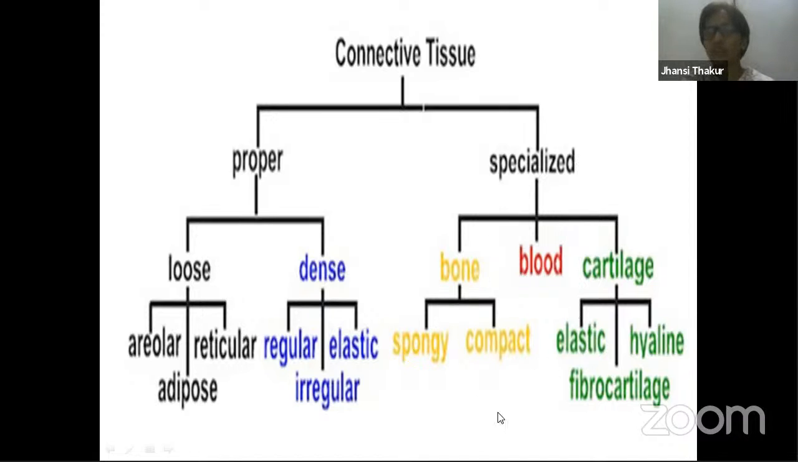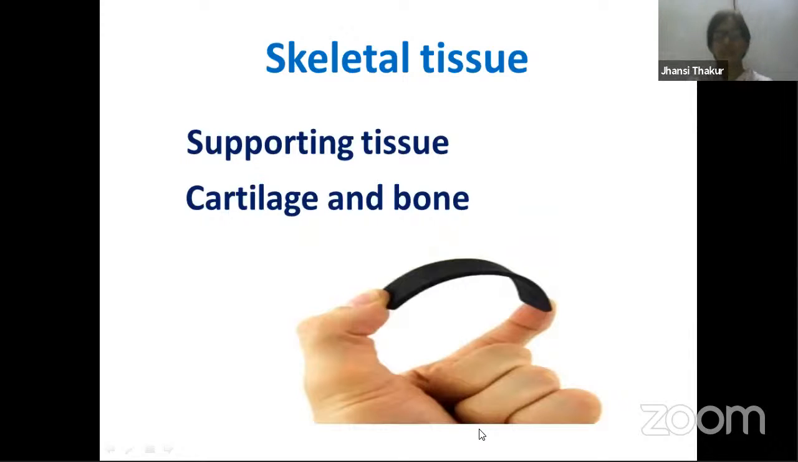We'll start first with cartilage. We also call that particular specialized tissue skeletal tissue. Skeletal tissue, the supporting tissue, is of two types: cartilage and bone. These two are considered the supportive tissues of our body. That is skeletal tissue, and we are studying it under skeletal tissue.